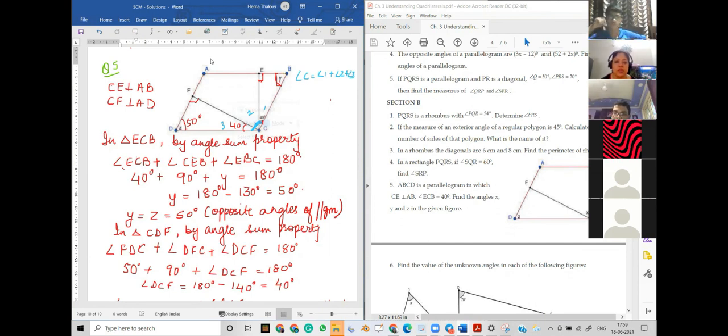So angle C is equal to 130 degrees, we have already taken out. 130 degrees is equal to angle 1 is 40 degrees, angle 2 is X and angle 3 is again 40 degrees. Right. So X is equal to 130 degrees minus 80 degrees. So how much is it now? 50 degrees. Got it? Is it clear to you all?